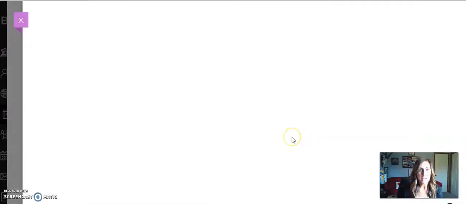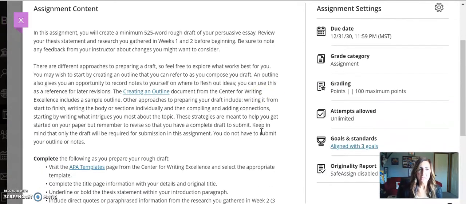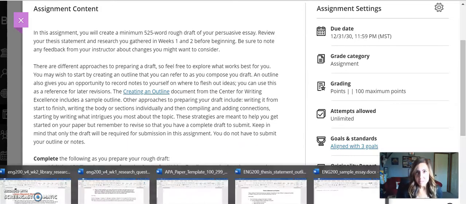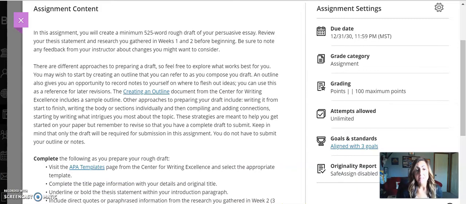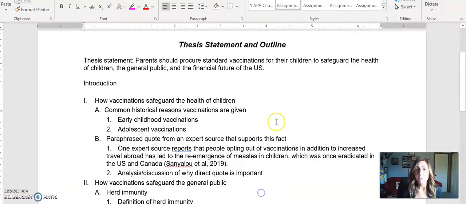Then let's take a peek at what is required for our rough draft. We're going to be writing an essay of a rough draft of 525 words, give or take. Make sure that it's a 5-paragraph essay. You'll have an intro paragraph, 3 body paragraphs, and a conclusion. You've worked hard to develop your thesis statement and locate some research for it. This week is when it starts coming together. The easiest way to pull it together for me is to put it into an outline format first, okay?